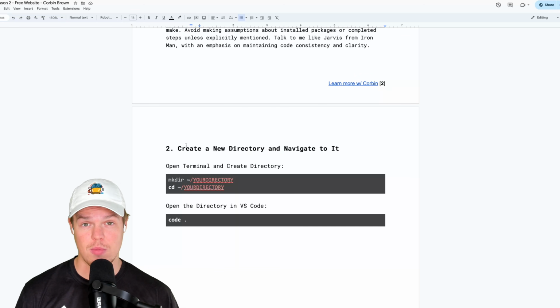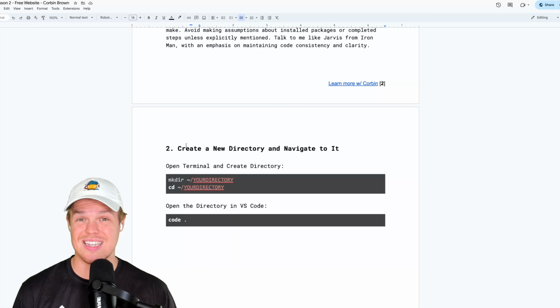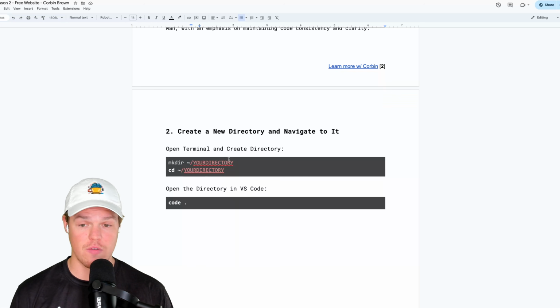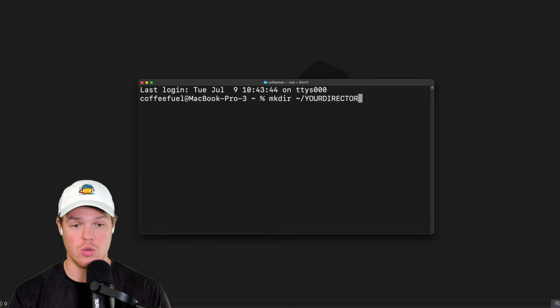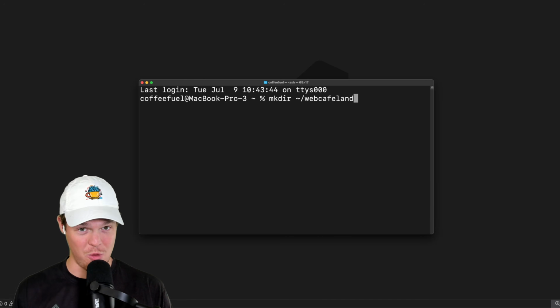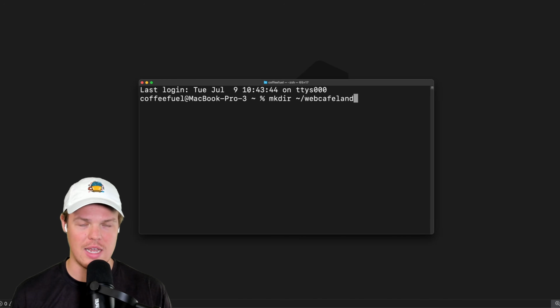All relevant terminal commands can be found within that Google Doc. So I'm going to go ahead and copy and paste using the exact same step flow, explain the context, and proceed. So obviously our first thing here is the directory. We're going to use mkdir ~/ and your directory. So let's go and name it. This is important. I'm going to name my directory Web Cafe Land. Whatever you name it, this is going to be it forever. You could change it. It gets difficult.